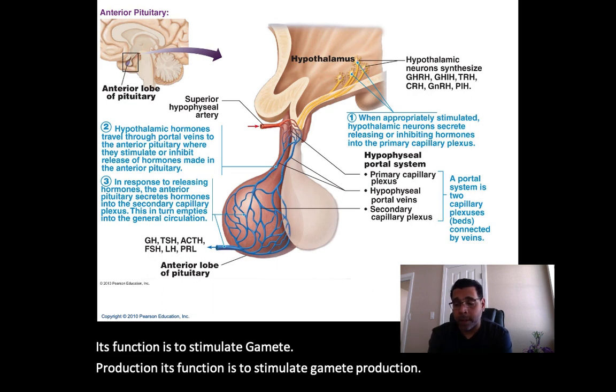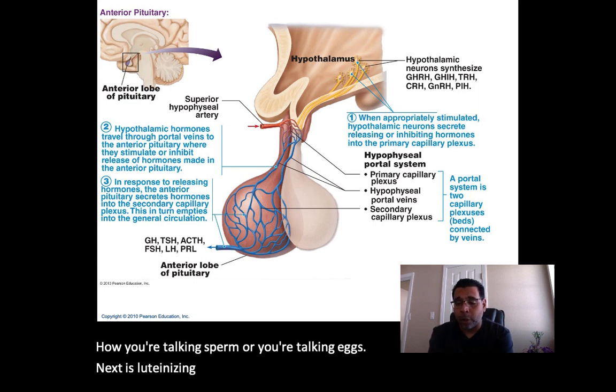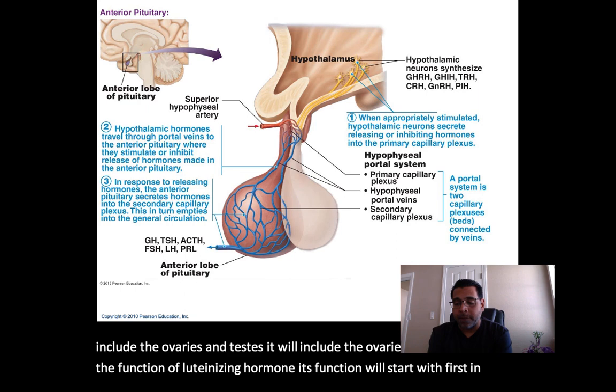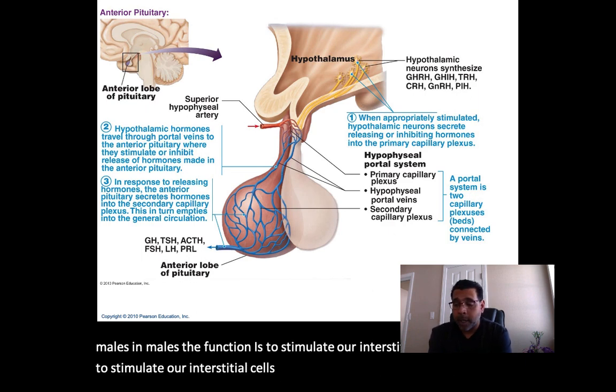You're talking sperm or you're talking eggs. Next is luteinizing hormone. Luteinizing hormone, its target organs will include the ovaries and the testes. And the function now of luteinizing hormone will start with first in the males. In males, the function is to stimulate our interstitial cells in our testes so they can produce testosterone.